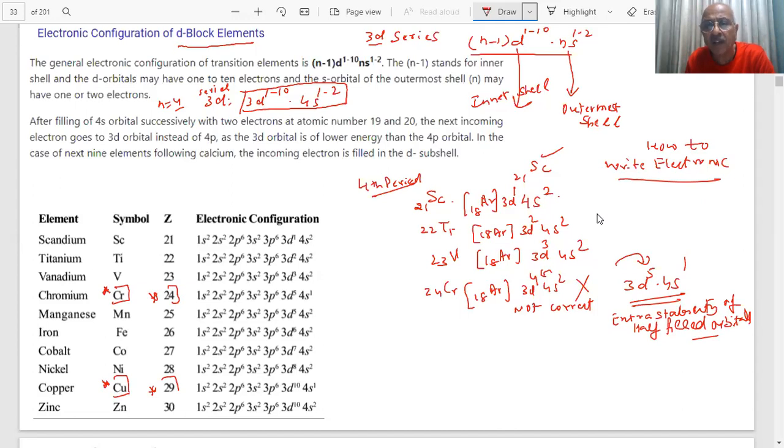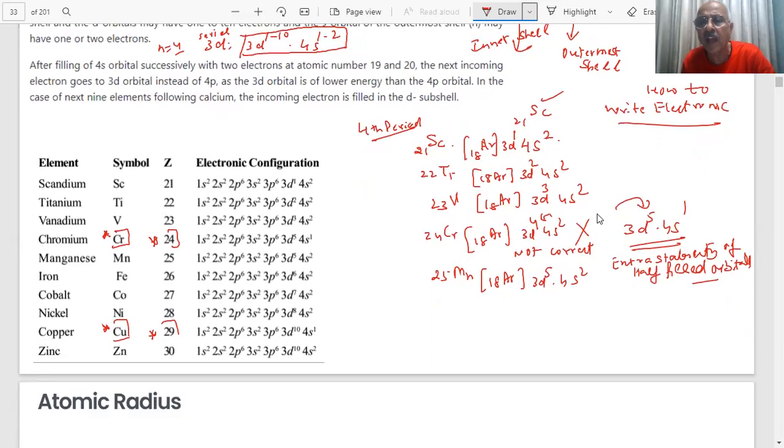After that, if I come to manganese, no problem. You can write 18 argon, then 3d5 and 4s2. Here this was not the configuration, but here it is half filled and completely filled. So the process continues. You can keep on adding one electron till you come to copper.